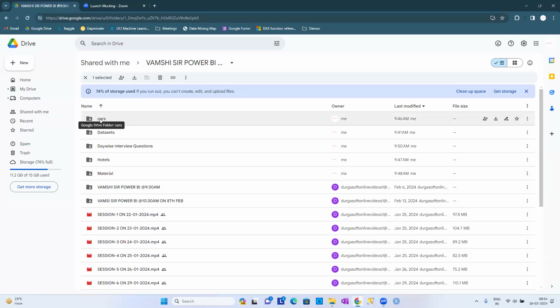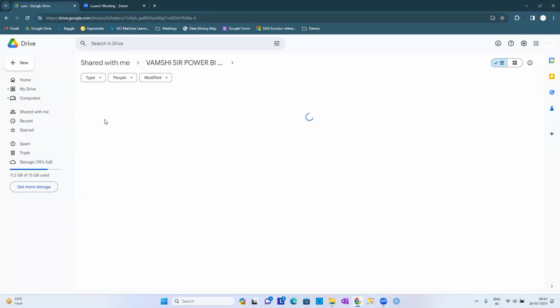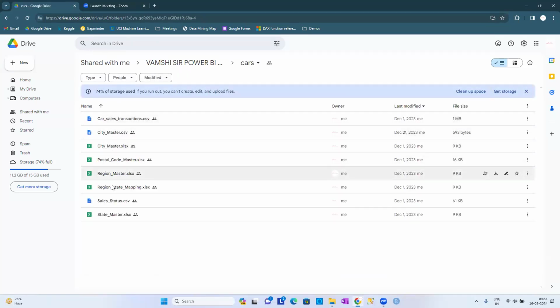Okay, so this is going to be the data sets. You can download them. Even this cars folder is a data set only, guys, a set of related data sets. Today I'm going to use these data sets, because we are discussing the merging of data, merging the queries. With the help of these data sets, I'm going to explain today's example.